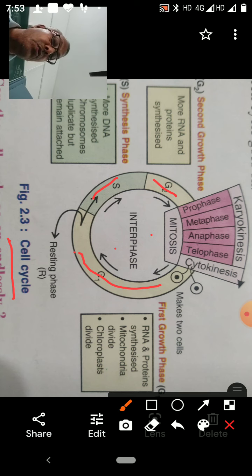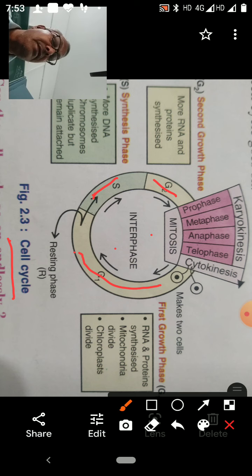Interphase is divided into the first growth phase, synthesis phase and second growth phase. In the first growth phase, the cell increases in size. In the synthesis phase, that is S phase, it copies its DNA.